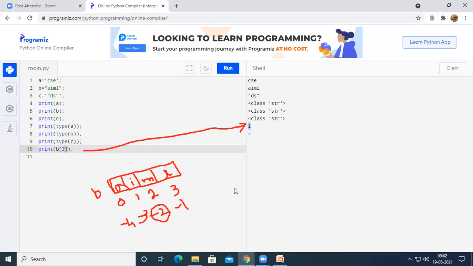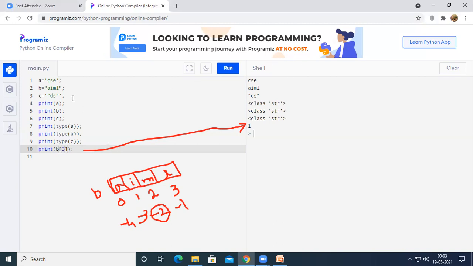So this is how we can represent strings in Python, and we can access the individual elements of a string by using a positive index or a negative index. Please remember, when we use a positive index, it will be from 0 to n-1, and if you use a negative index, it will be from -1 to -n, where -1 represents the last character of a string, and -n will represent the first character of the string, right?